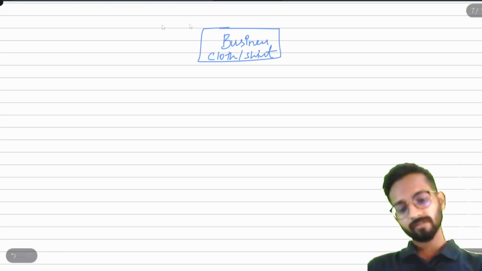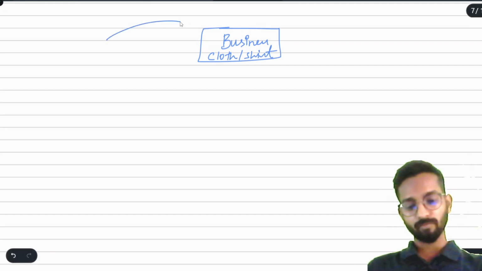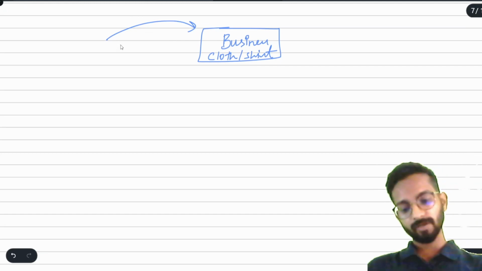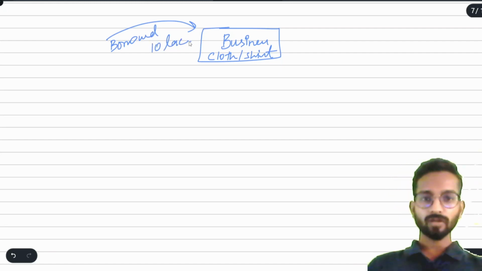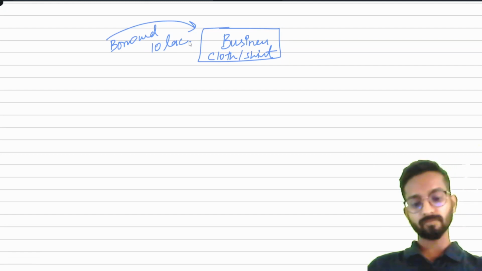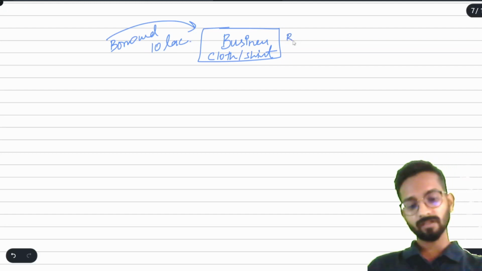When I started this business, I borrowed money from the public, or from family, friends, from banks. Suppose I borrowed 10 lakh rupees. So think from the point of view of the business. The business says I received 10 lakhs from the bank as a loan.